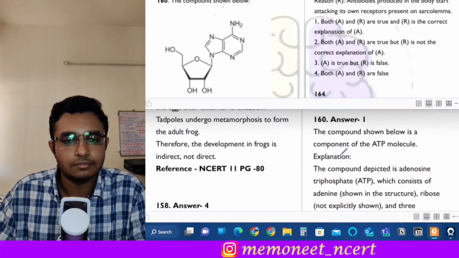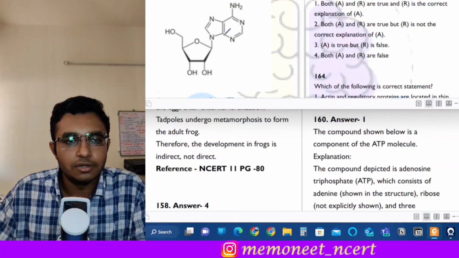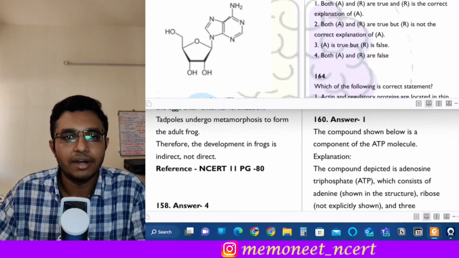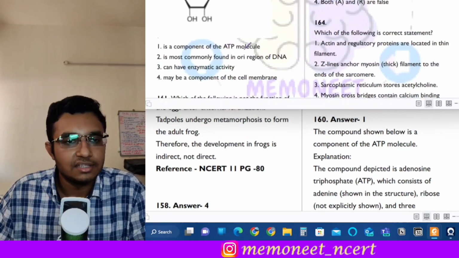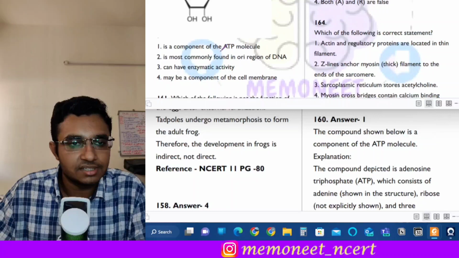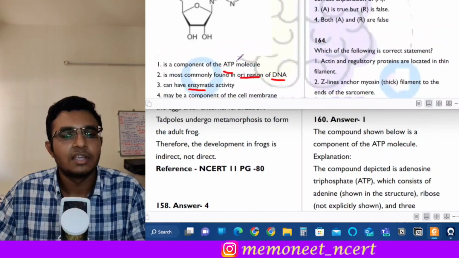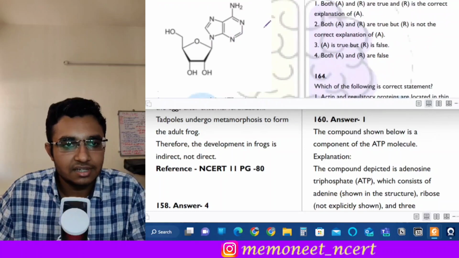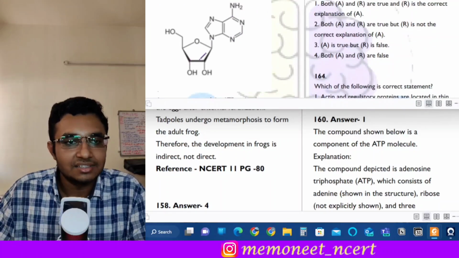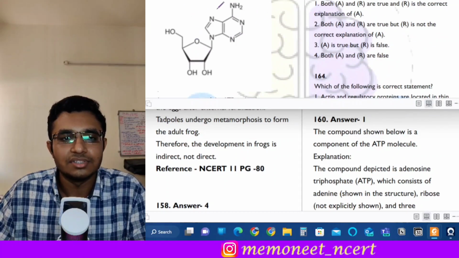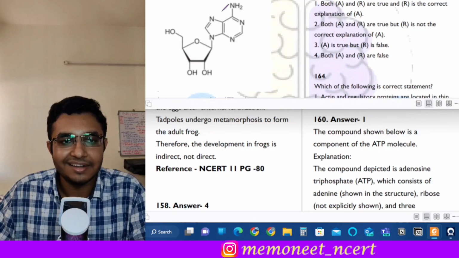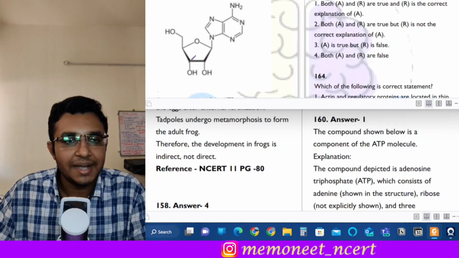It states that the compound shown below, so this is a compound and you have to identify what it is, and these are the options. Okay, the options are, it is a component of the ATP molecule, it is most commonly found in the ORI region of the DNA, it can have enzymatic activity, it may be a component of the cell membrane. So see, if you see this structure, there is a nitrogenous base here and this is a ribose sugar, right? So this is adenosine, right? Okay, it contains adenine as the nitrogenous base and also ribose sugar.